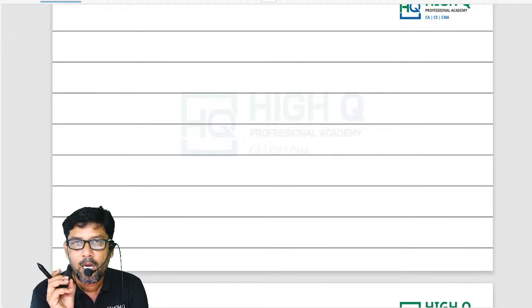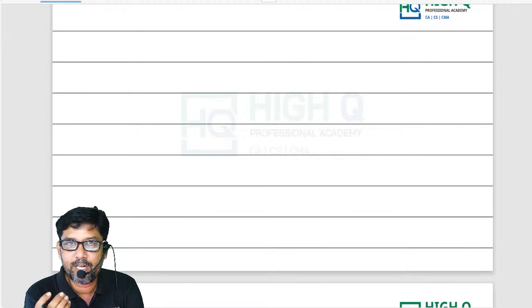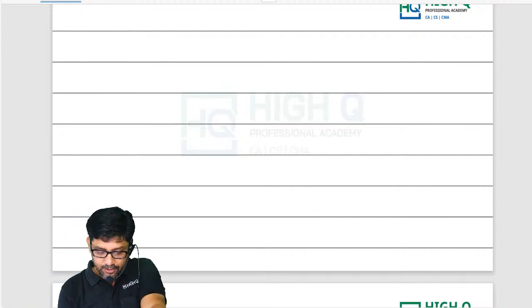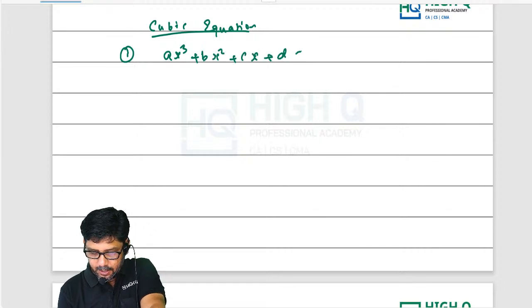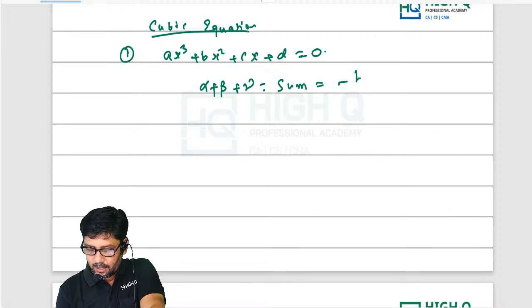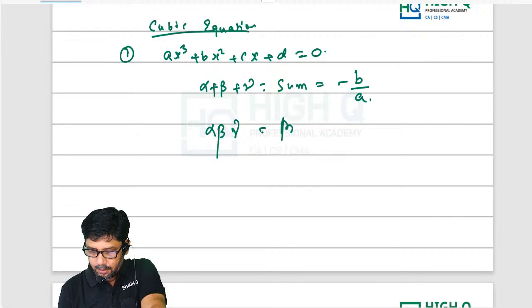Listen here. A cubic equation will be given to you. They may ask you to find out the roots of the cubic equation. So first, cubic equation, you can take it as a hack. What is a cubic equation? ax cube plus bx square plus cx plus d equal to 0. For this, alpha plus beta plus gamma, which is nothing but the sum of the roots, is as usual minus b by a. Product of the roots